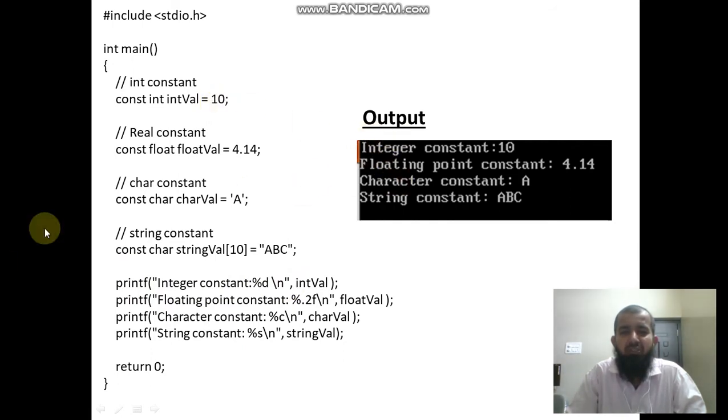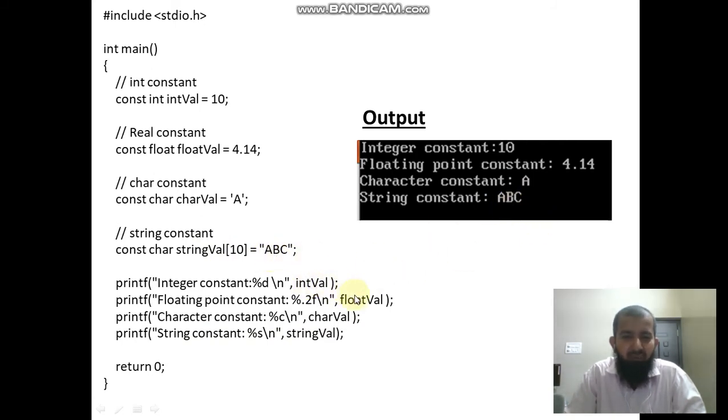So it displays integer constant 10. Then floating point constant 4.14. Then character constant a. Then string constant ABC.